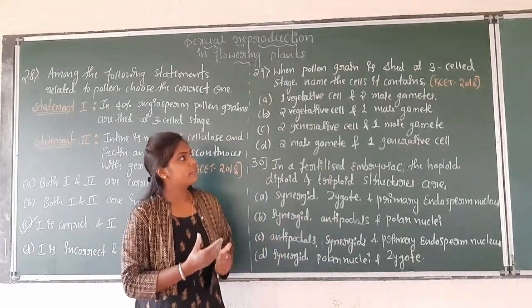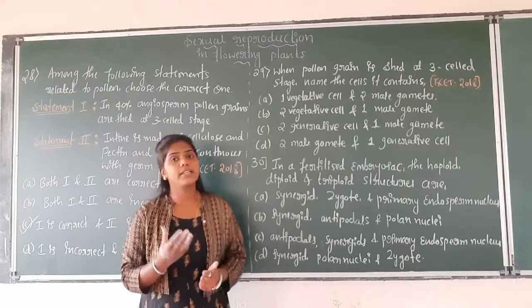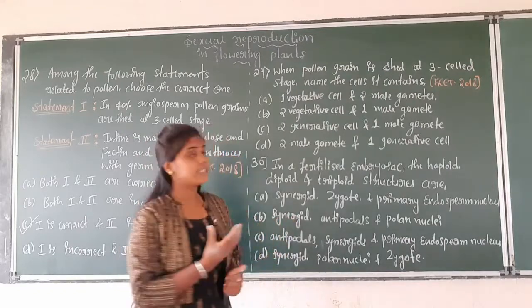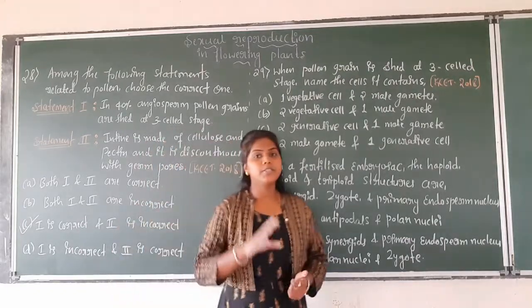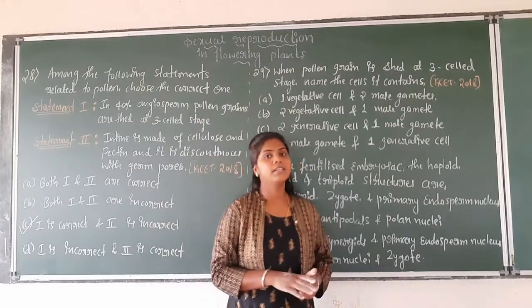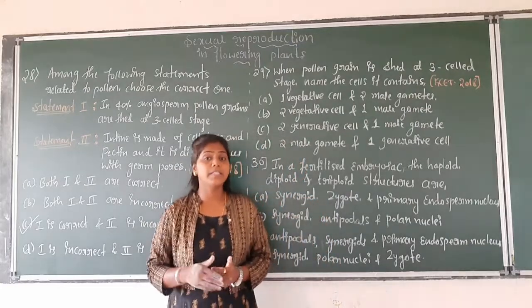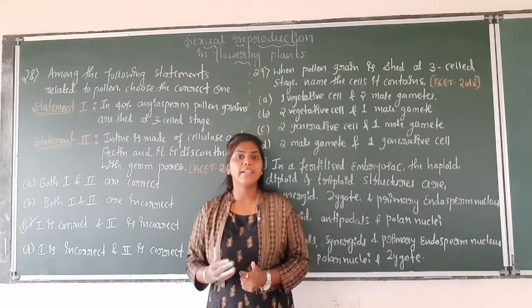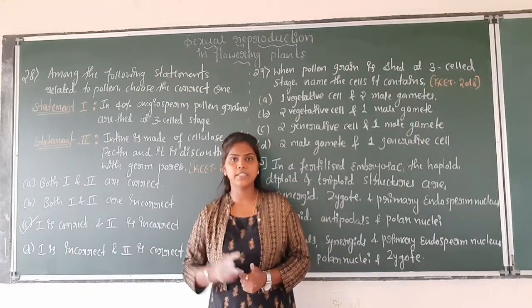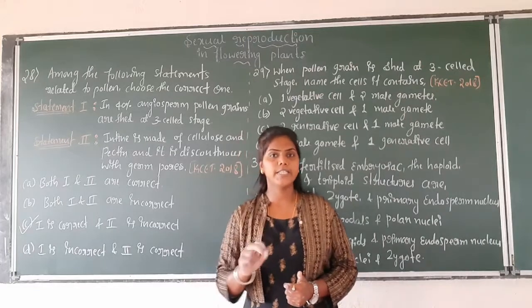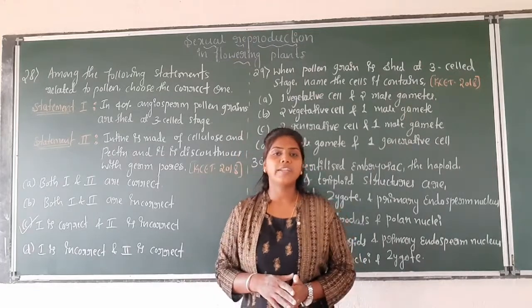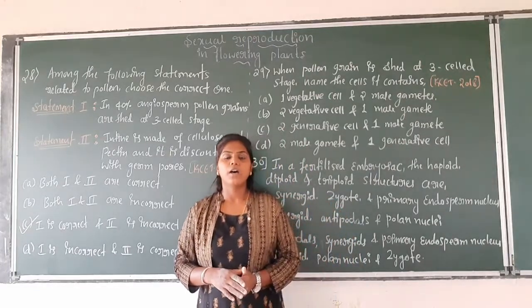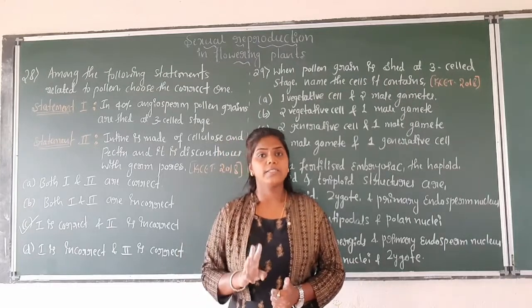See what is the process. The pollen grain is shed at 3-celled stage. 60% of angiosperms shed pollen grains at the 2-celled stage, with the vegetative and generative cells. But the remaining 40% of angiosperms shed at the 3-celled stage.